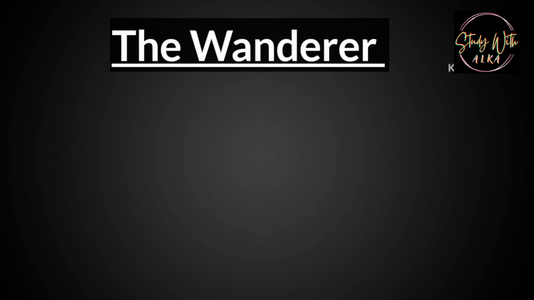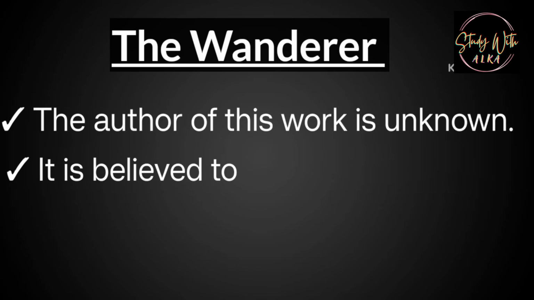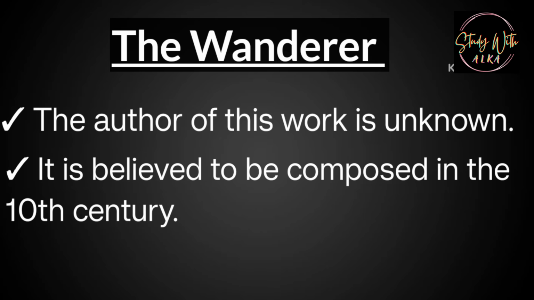Now if we talk about the authorship of this work, please note that just like many other works of the Anglo-Saxon age, the author of the Wanderer is also unknown. We have no record of who exactly wrote this work. If we talk about the date of composition, the Wanderer is argued to be composed somewhere around the 10th century. Although the exact date of composition is unknown, and the authorship is unknown, how did we get this record?